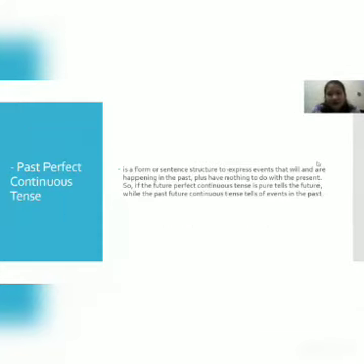Past perfect continuous tense. Past perfect continuous tense is a form of sentence structure to express events that were happening in the past, and have nothing to do with the present. So the future perfect continuous tense tells of the future, while the past future continuous tense tells of events in the past.